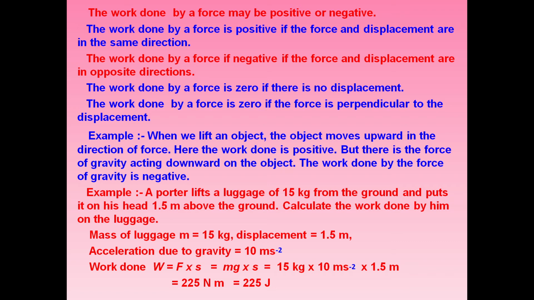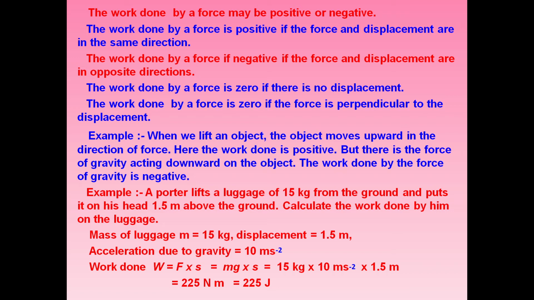Because in this case, frictional force is trying to stop the object and the object is moving in the forward direction. So here force and displacement are in opposite directions. That is why the work done by force of friction is negative.